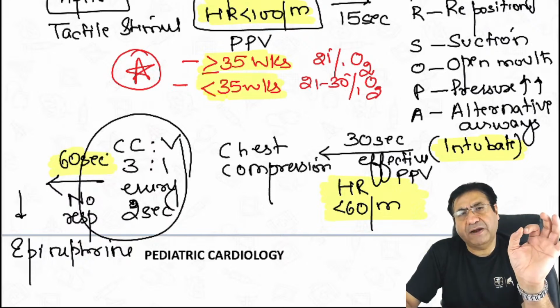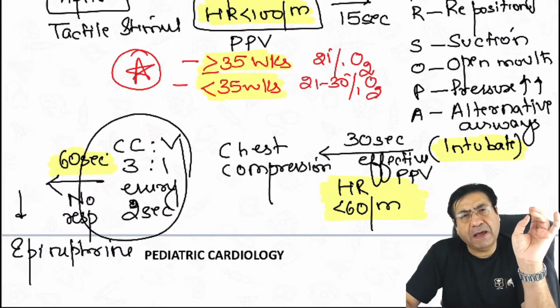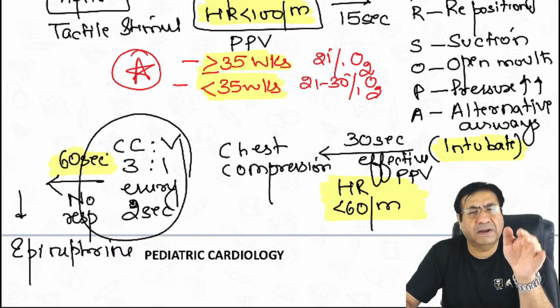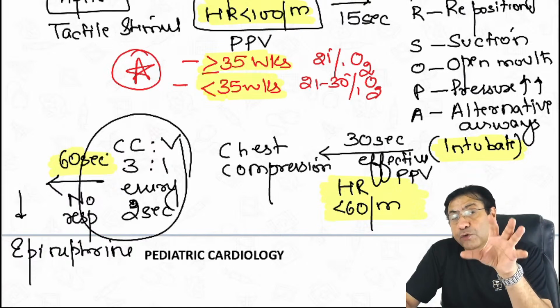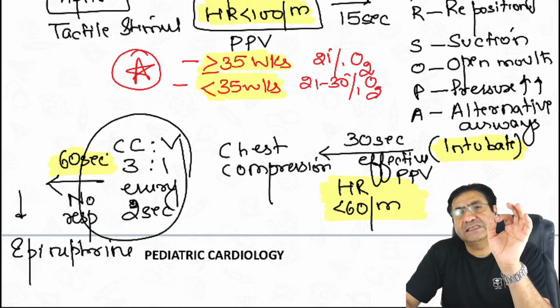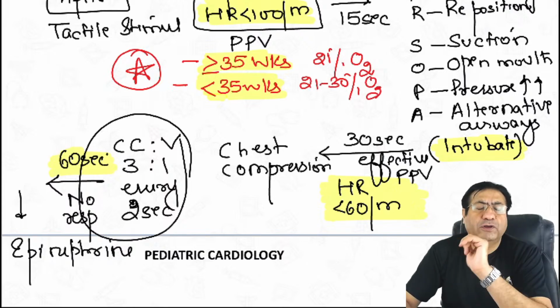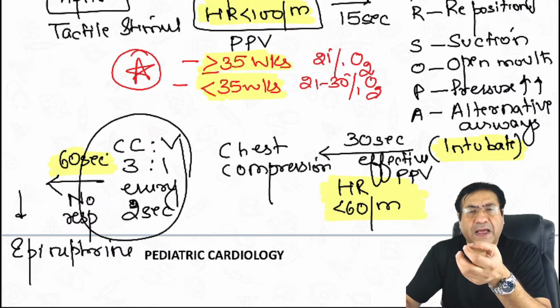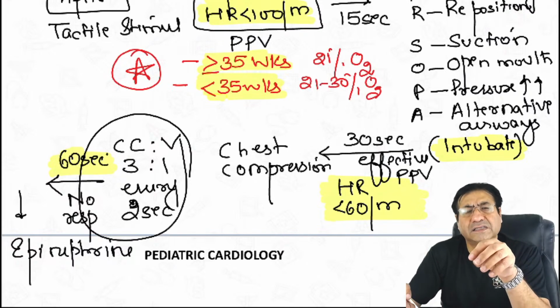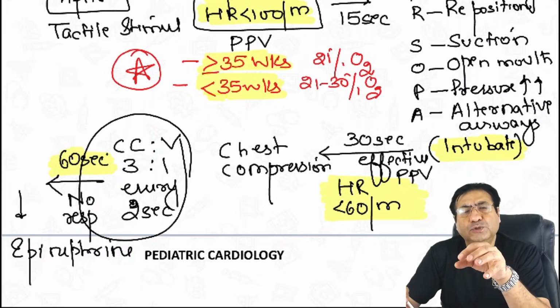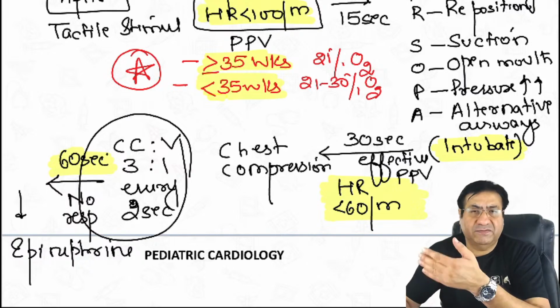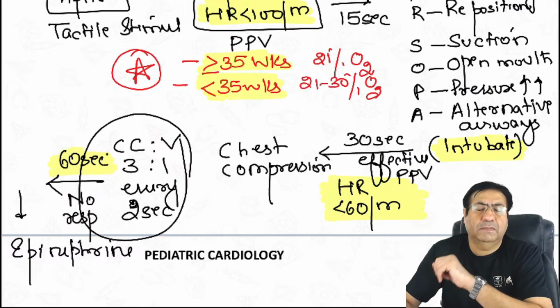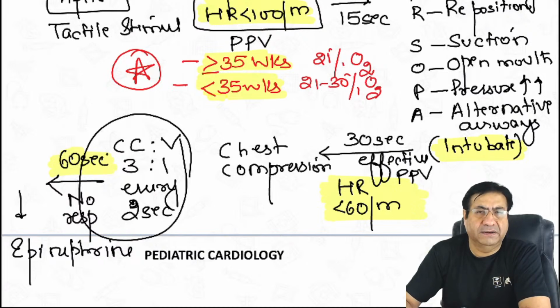Whatever growth and development I have told, whatever milestones I have told, whatever malnutrition I have told, differences between Kwashiorkor and marasmus, severe acute malnutrition criteria, and whatever neonatology I have told, this much is sufficient for your final revision before your FMGE exams, according to me. Obviously, this has to be added by revising your notes thoroughly before your exams. But this should be quite sufficient before your exams to revise those final topics. Plus, when you read your notes, then obviously the complete revision will be done.